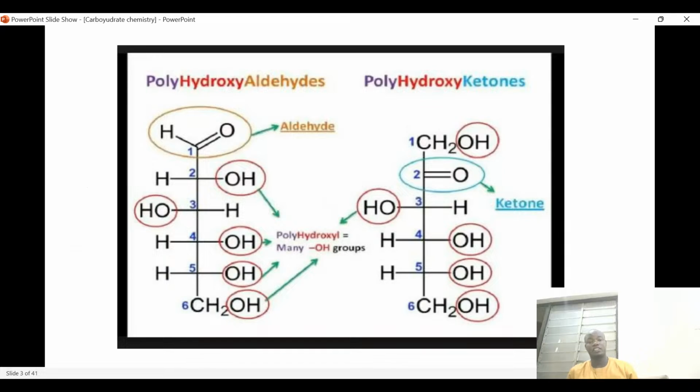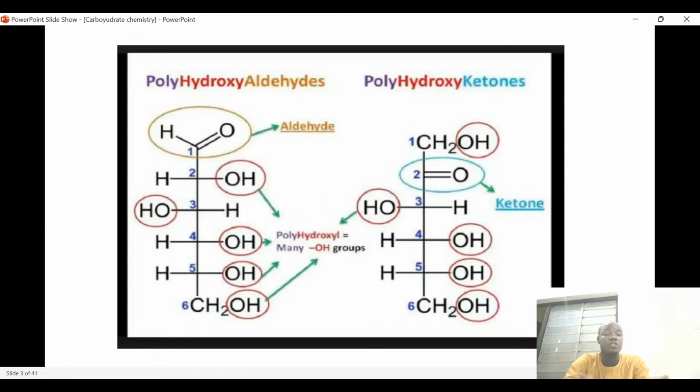The next thing now is the real structure of the compound. If you can see clearly here, look at the aldehyde. For the aldehyde, there is a carbon attached to an oxygen and then a free hydrogen, and that is the aldehyde. If you look at it, you see that there are so many OH, that is, hydroxyl groups.